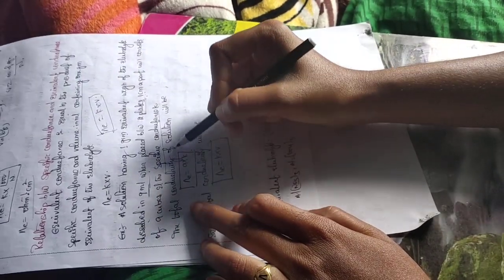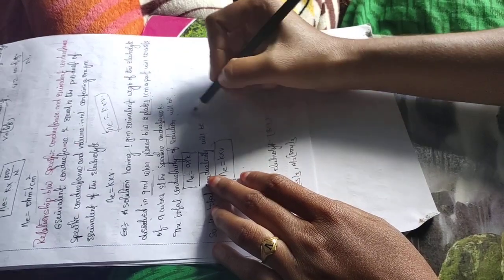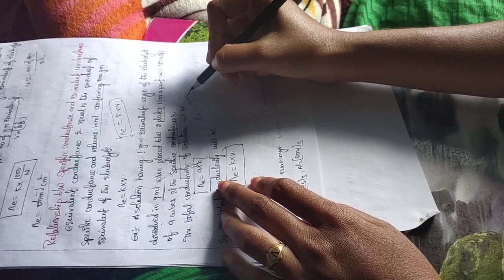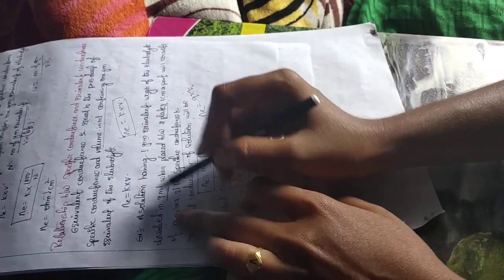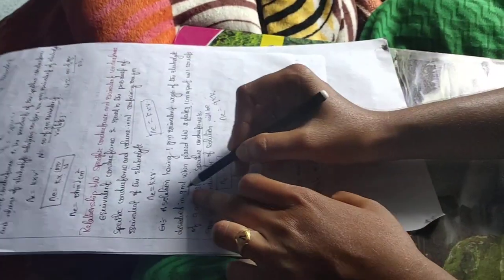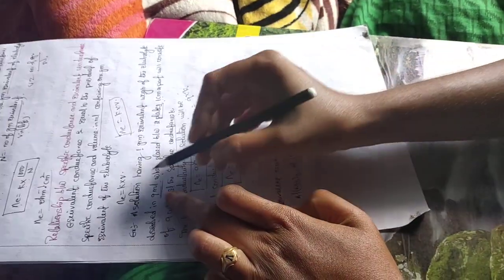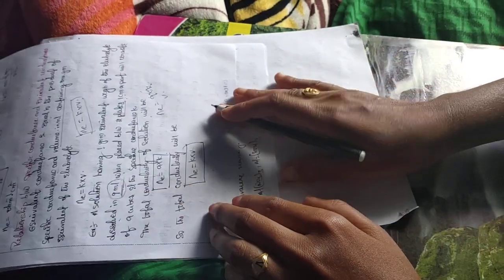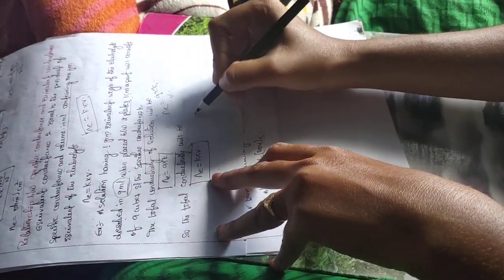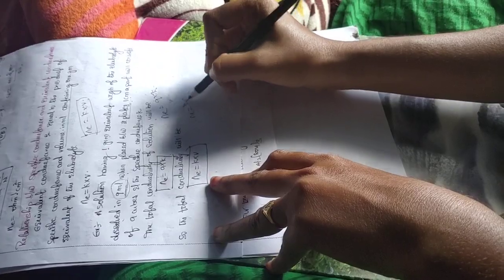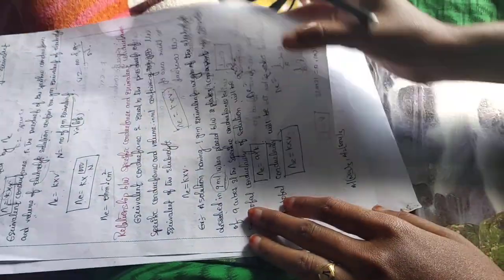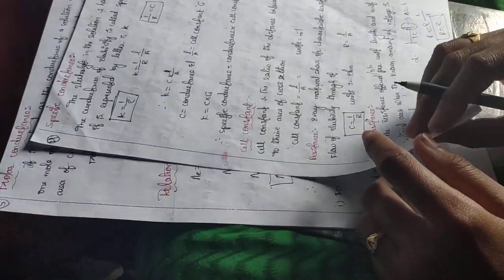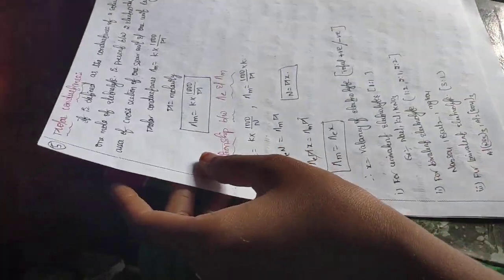Here the total conductivity of the solution will be Λ equal to 9 into K. Here we take the electrolyte dissolved in 9 ml of solution, so we take 9 ml as the V and the specific conductance K. So the total conductivity will be Λ_E equal to K into V. This is the formula for the relation between the specific conductance and equivalent conductance.